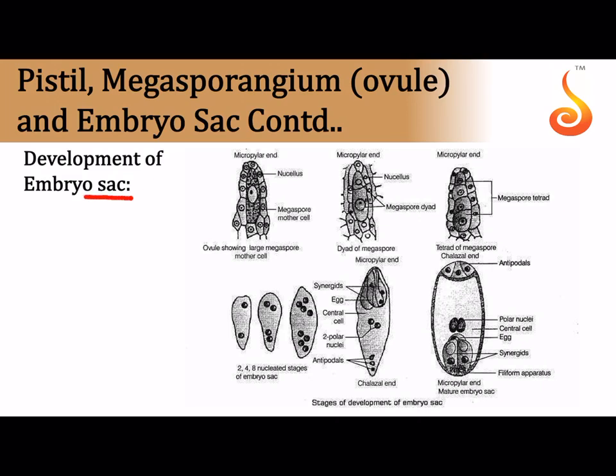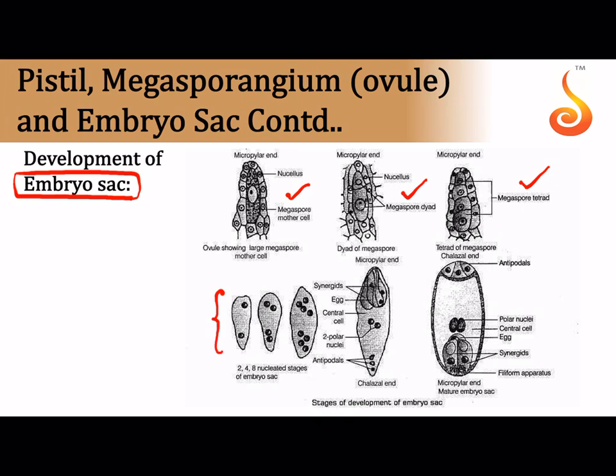In the ovule we saw that there is a 7-celled 8-nucleate structure called the embryo sac. See how it develops. Initially when the ovule is immature, a cell gets differentiated towards the micropyle, that is called the megaspore mother cell. The megaspore mother cell undergoes meiosis 1 to form a megaspore dyad, which then undergoes meiosis 2 to form a megaspore tetrad. Out of the tetrad, 3 of them die and only 1 is retained, that is called the megaspore, the prominent megaspore, which is haploid, and that divides by free nuclear divisions.